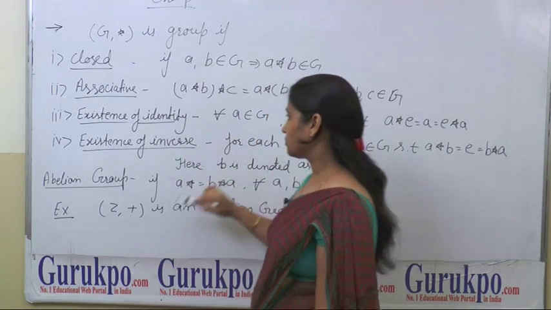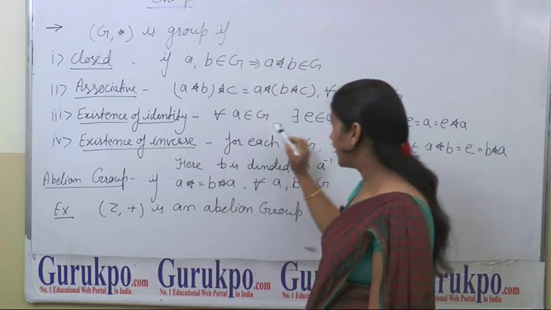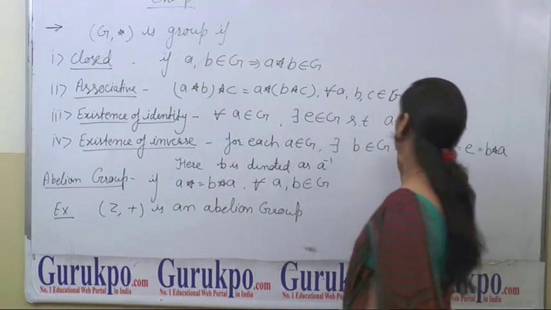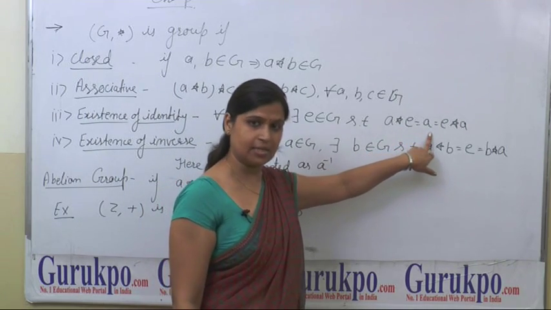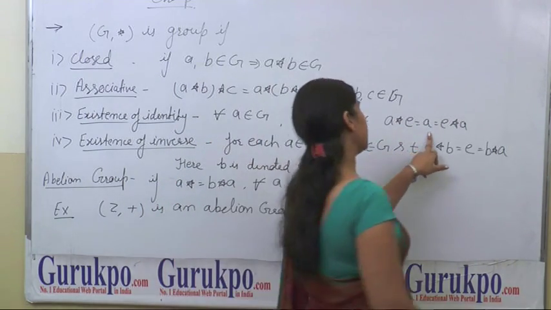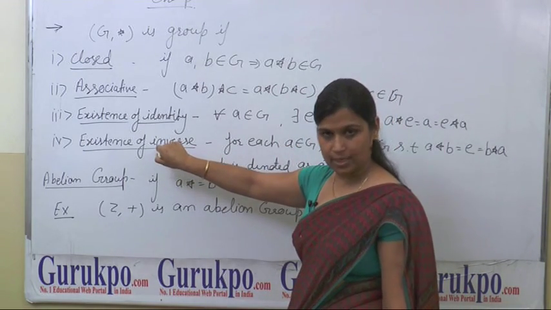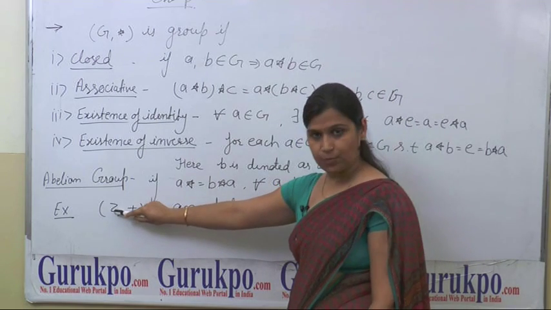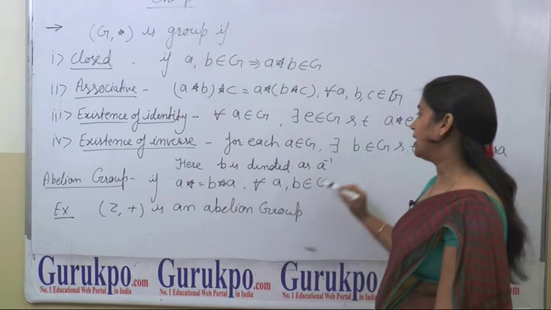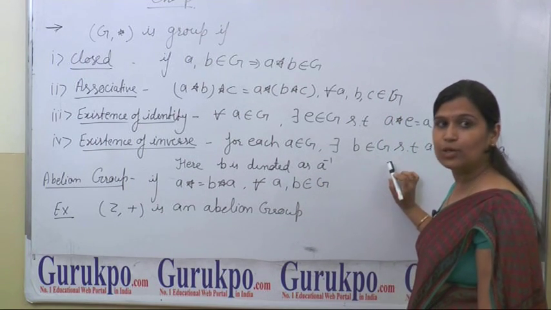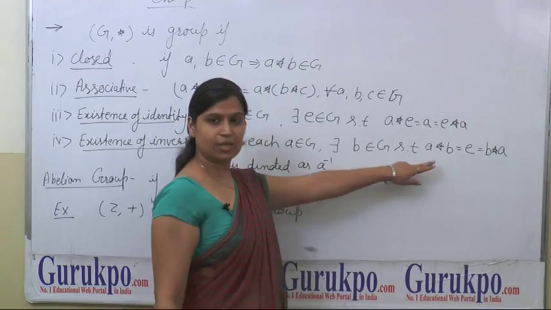Existence of identity. You know that 0 is an element of Z, and if you add 0 to any integer, then you get that integer. That means identity element also exists in Z. Now, what about inverse element? You know that if A is an element of Z, then minus A is also an element of Z, and when you add A and minus A, then you get 0, which is identity. That means this condition is satisfied.